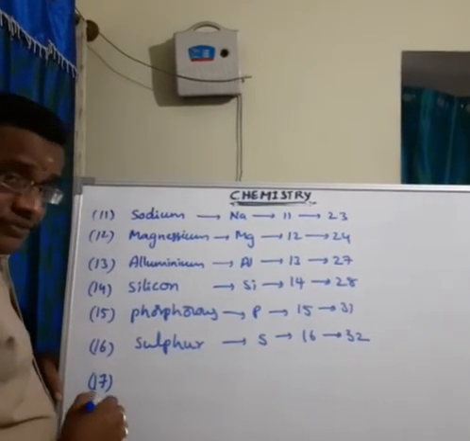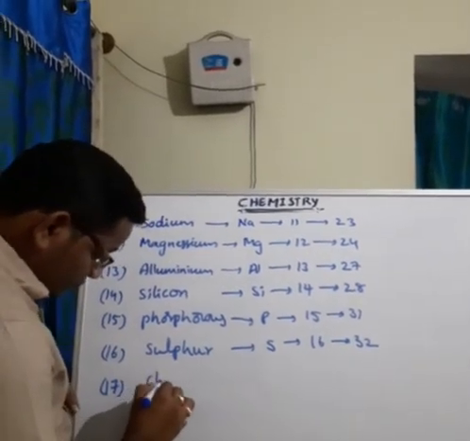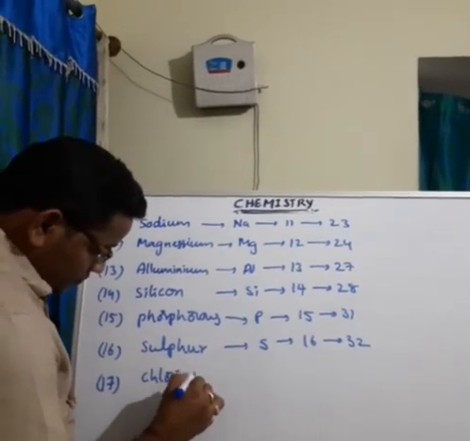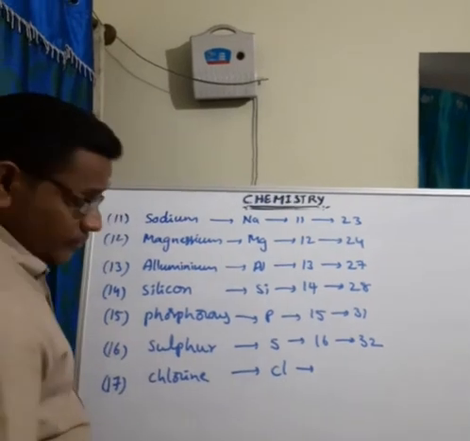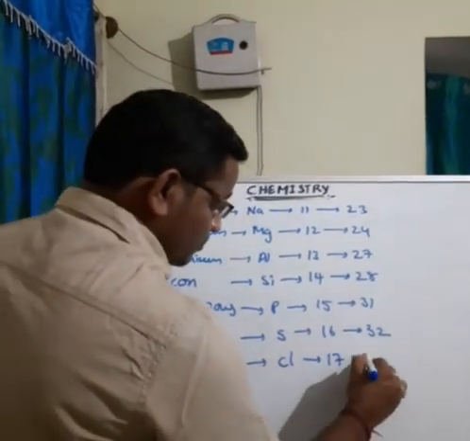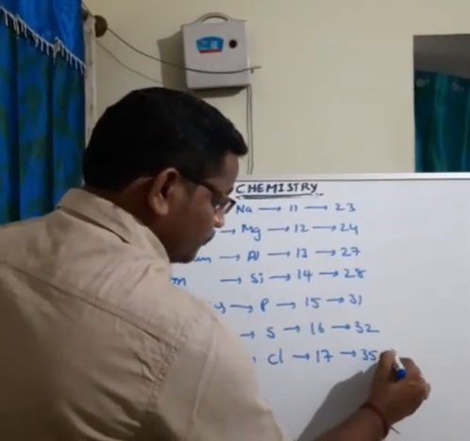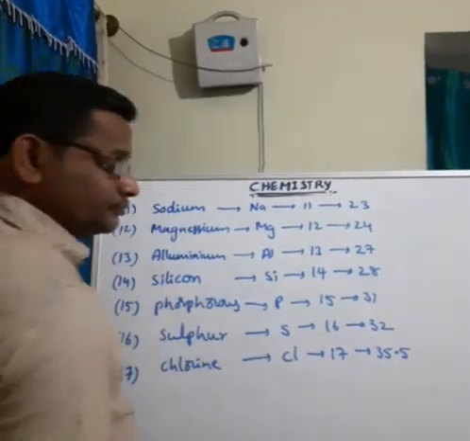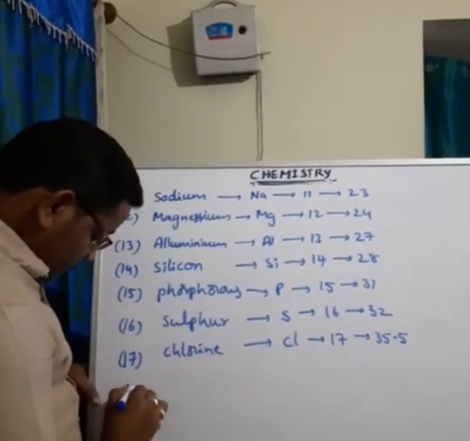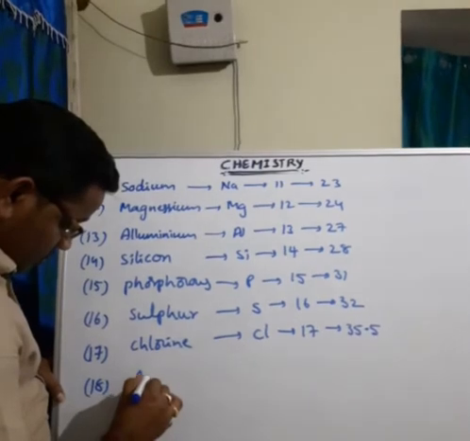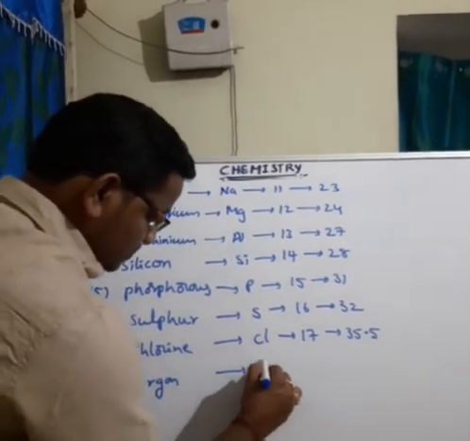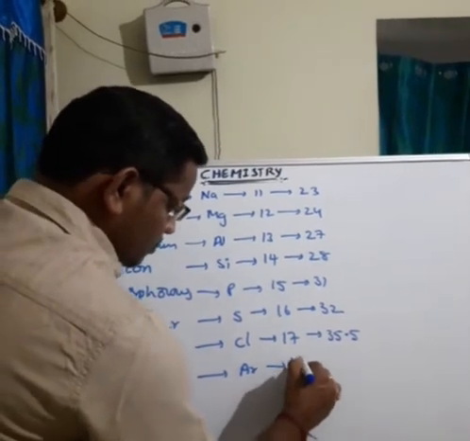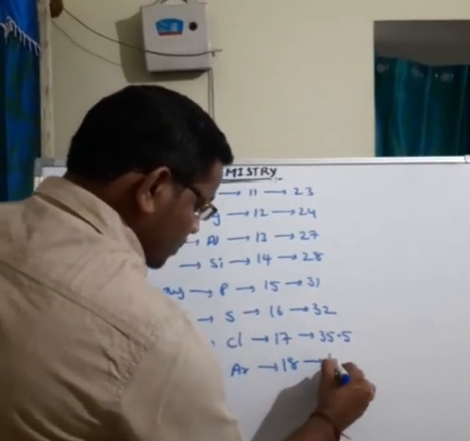The next, 17, chlorine. Symbol Cl. Atomic number is 17, mass number 35.5. Next one is 18, argon. Symbol is Ar. Atomic number 18, mass number is 40.